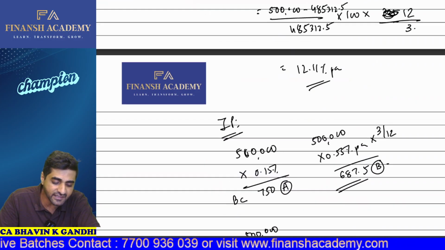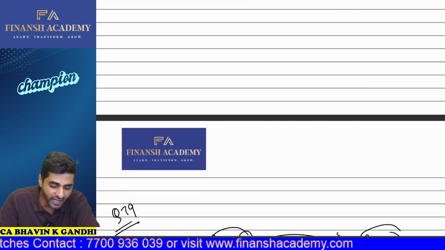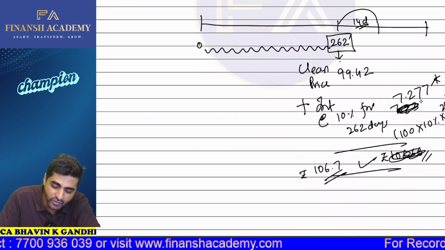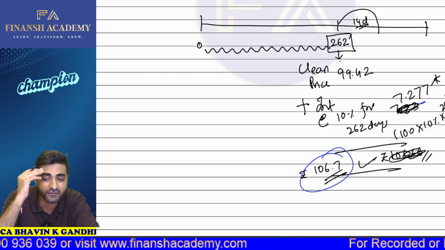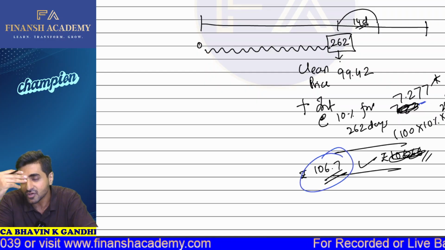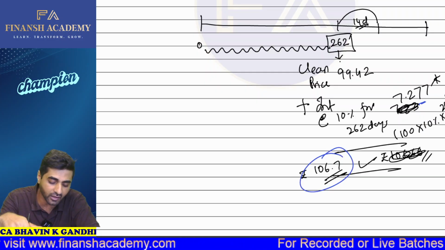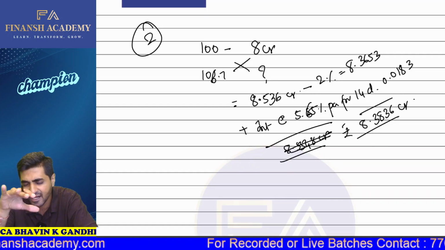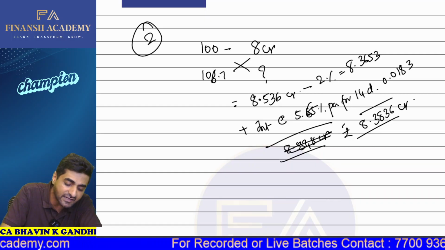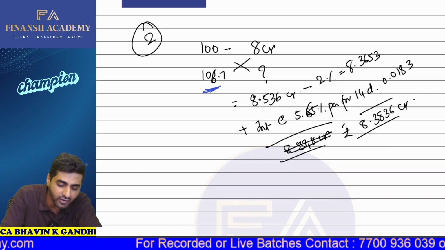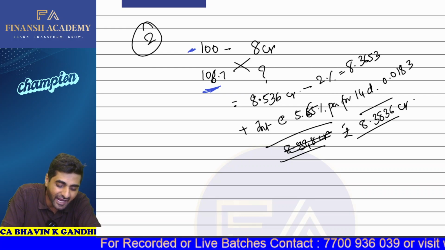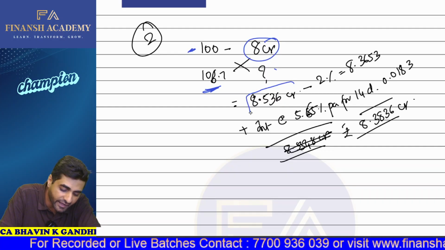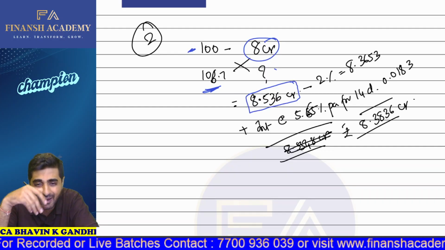So if you can just check this out here, we have the interest amount which is appearing as 7.277, and based on this, the price of the bond will now become 106.7. So now bank A will tell bank B, listen, I have 106.7 worth of one bond. Face value is 100 rupees. I need 8 crore rupees. How much amount can you give? So bank B will offer 8.536 crores to bank A.